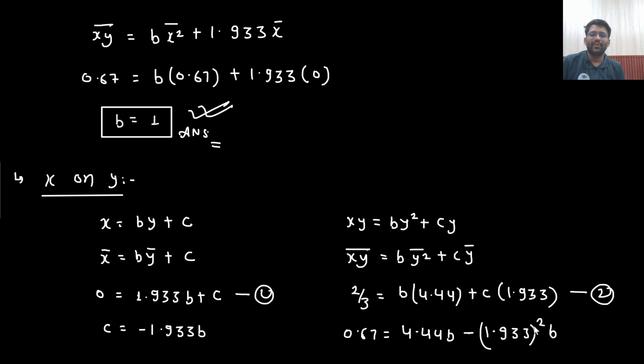So from here directly you can get the answer. Here you are putting the value of b, so 1.933 whole square into b, and this will be b only. So let's solve this equation, and from here I will get the value of b. So what is the value of b we are getting? 1.933 whole square, 4.44, take the reciprocal, multiply with 0.67. So 0.952. Value of b is 0.952.